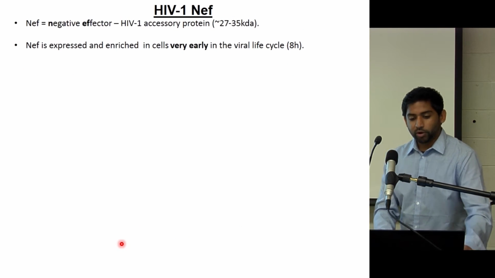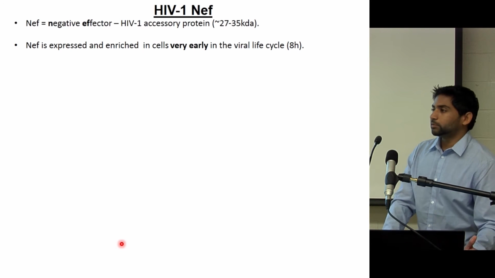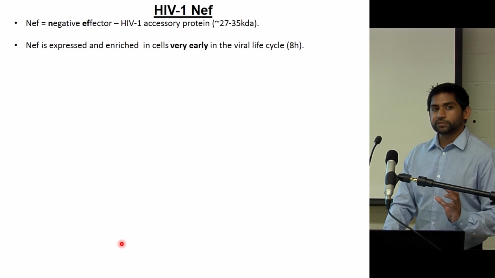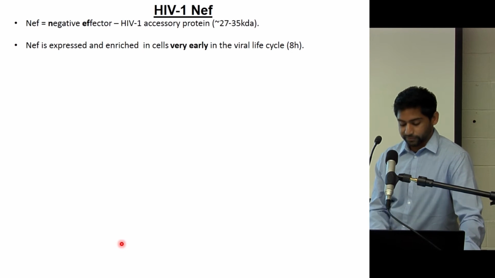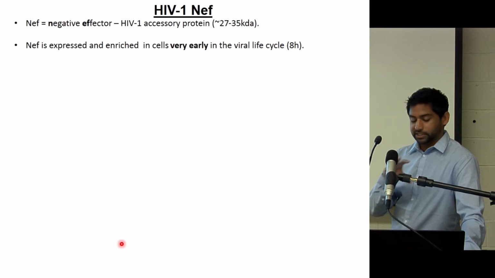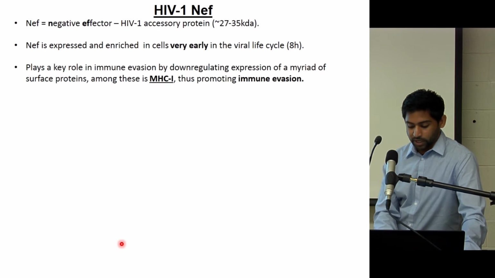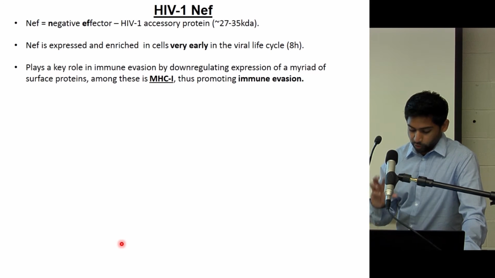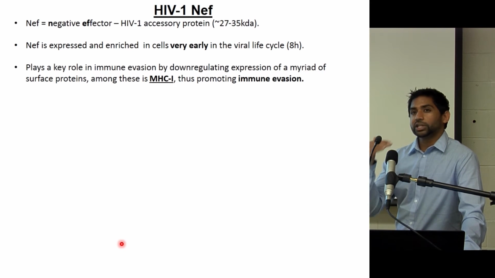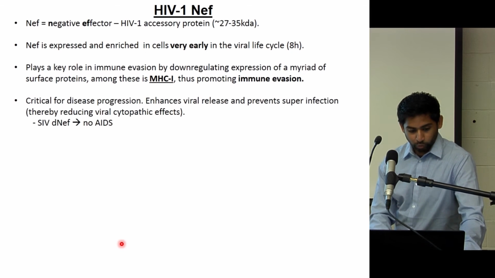So just a quick primer on what NEF is. It's a very small protein, but the virus really seems to require it. In fact, it enriches for its copies in the first 8 hours of infection, so it seems to be very essential in the early phases and also to continue viral pathogenesis later on. As I mentioned, it plays a key role in immune evasion by downregulating this protein called MHC class 1, which alerts the immune system that something is wrong.